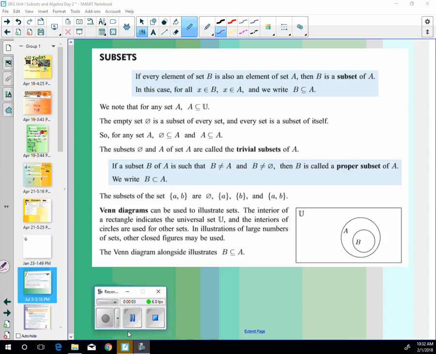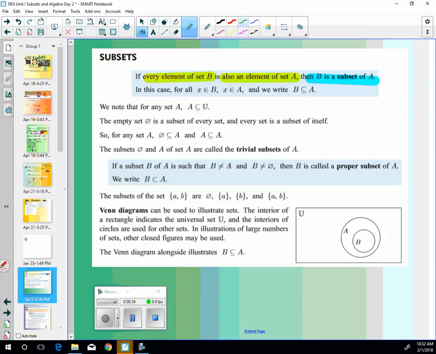This is where it gets good. We're looking at subsets today. And the idea of subsets is one set within another one. We care about these because we care about what's equal, which one is equal to another one. If every element of B is an element of A, then B is a subset of A. All of B is in A.